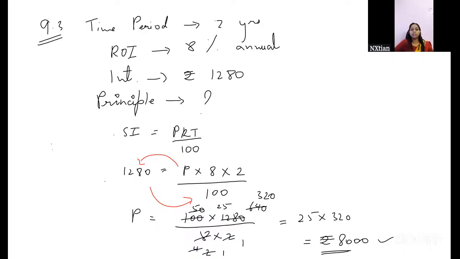Now we'll be meeting tomorrow to practice some more questions from today's questions. Also, I want you all to try questions where you have to find the rate and the time period of simple interest. Compound interest we'll do tomorrow. Tomorrow we'll do questions on compound interest. We'll try one question. So that's it for the class today.